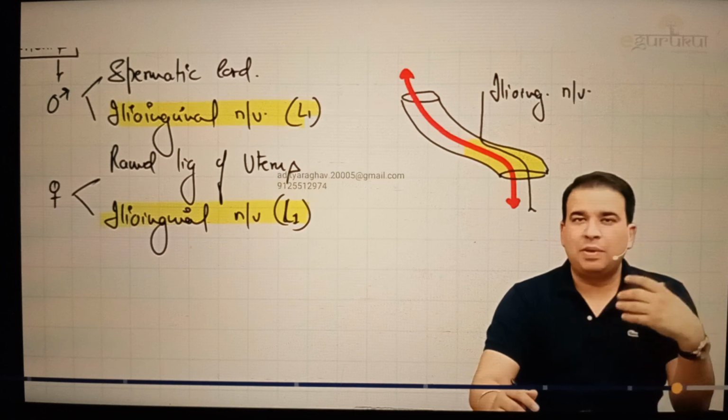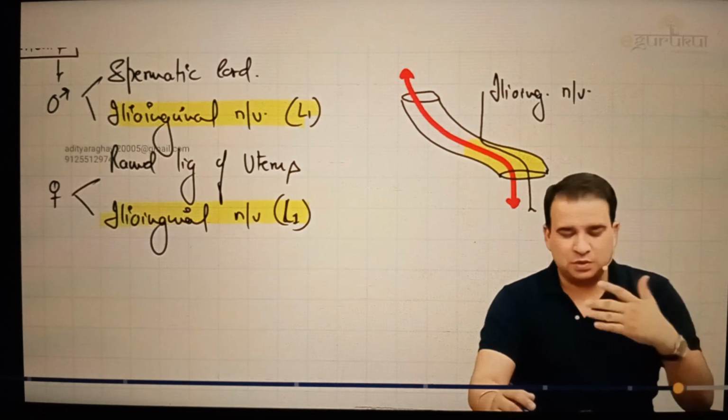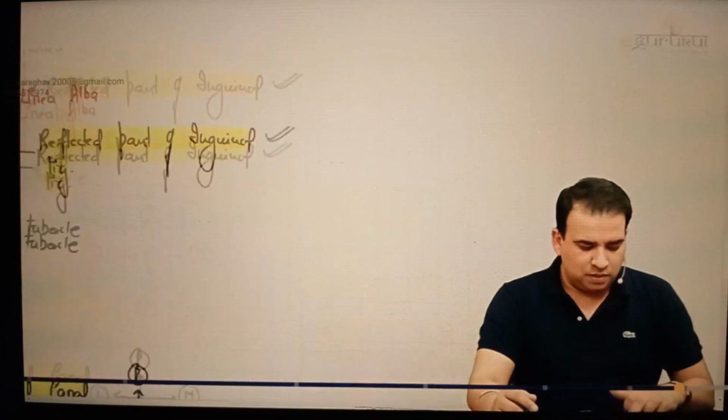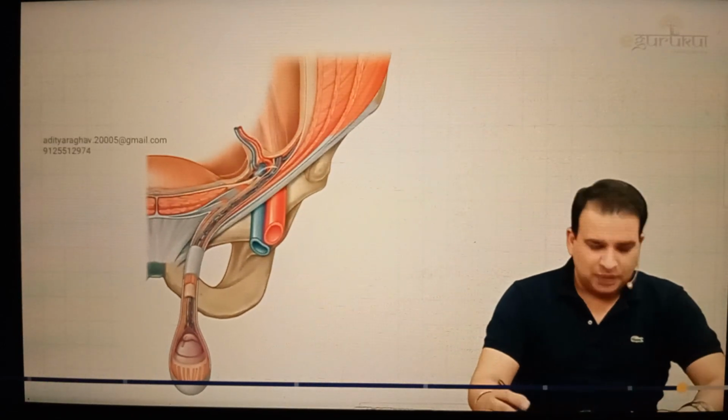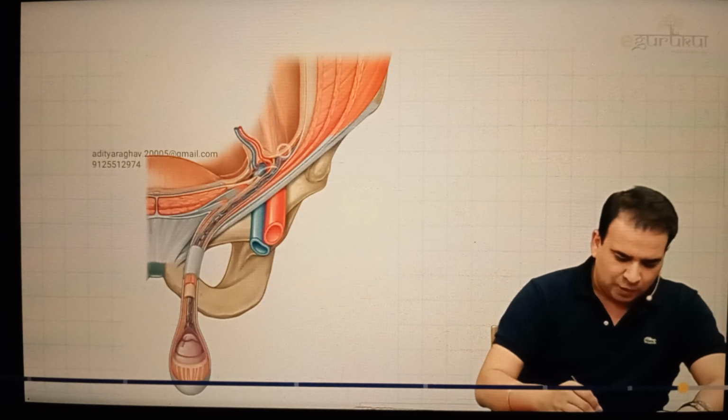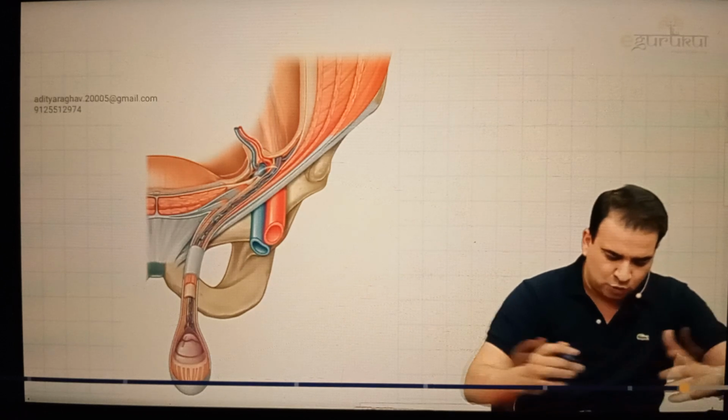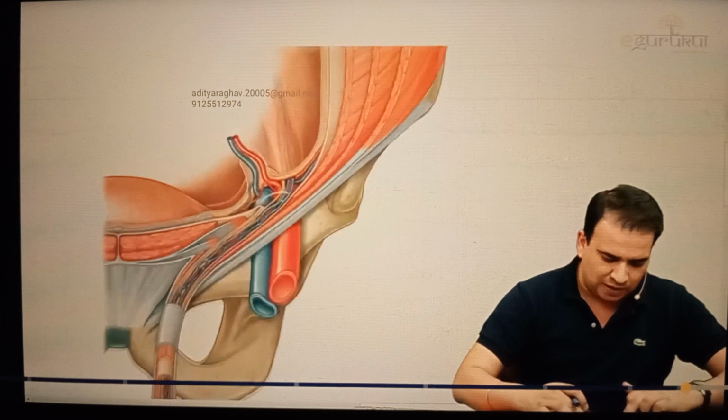Now let me show you one picture which will give you a better orientation of how exactly the inguinal canal is present, because this was a very schematic picture. Now look at this image, guys. Here we go. Just see it in low magnification first. This here is the inguinal canal. You probably will not be able to notice everything in this, so let me zoom the picture, and then you will notice all the boundaries of the inguinal canal.